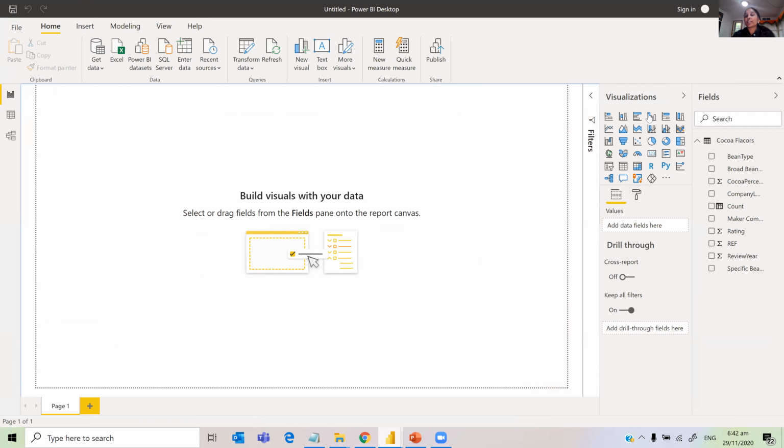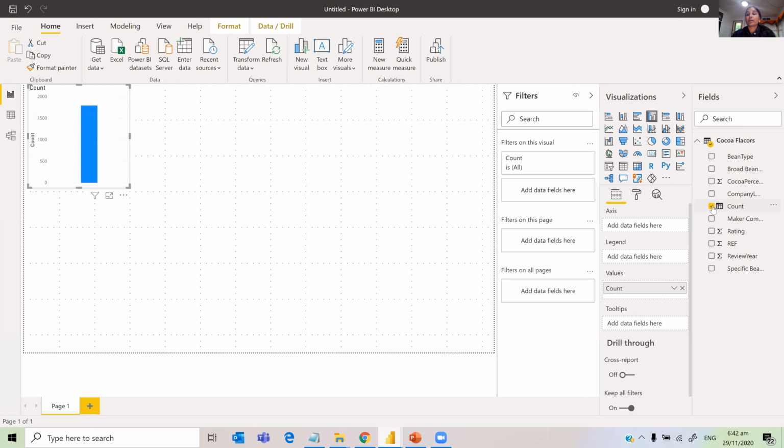There are a lot of visualizations, and without knowing any of these, I just say number of chocolates, right? Because I have created the new count, I can just count the number. If you hover over it, there are 1795 reviews that were done.